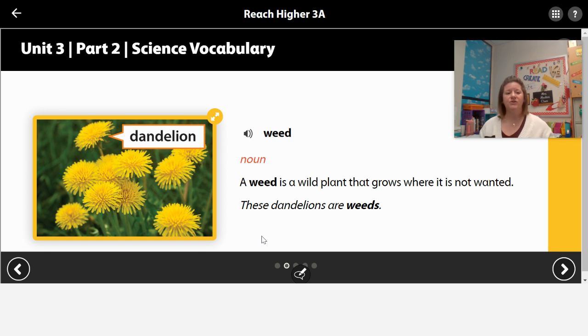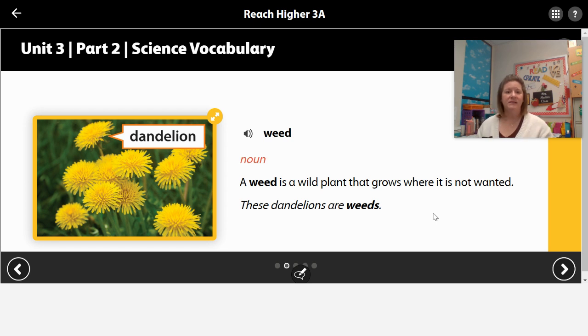So think back to our helicopter project where we talked about seed dispersal. How do you think dandelions grow where they're not wanted? How do you think they get where they're not wanted? Go ahead and fill weed in the proper spot and mark it with a red N.